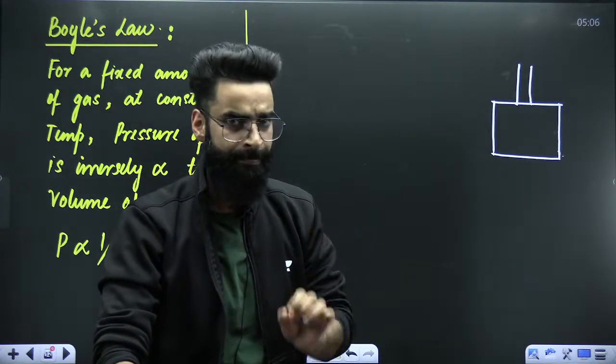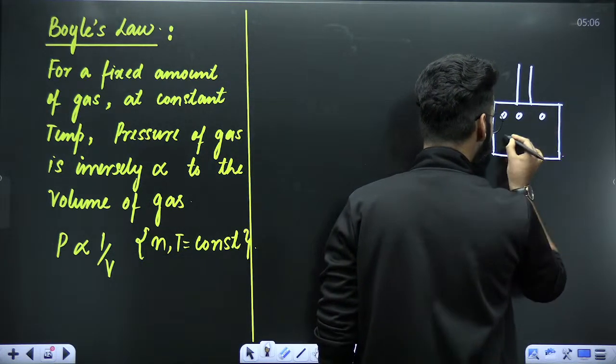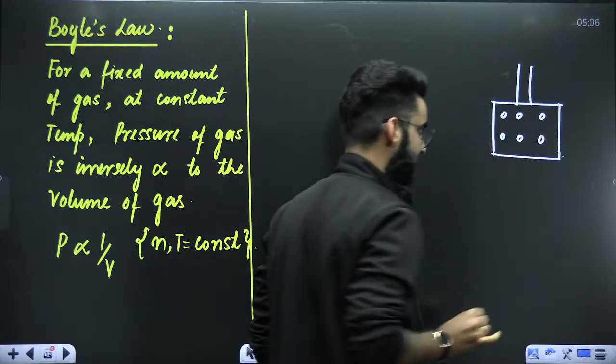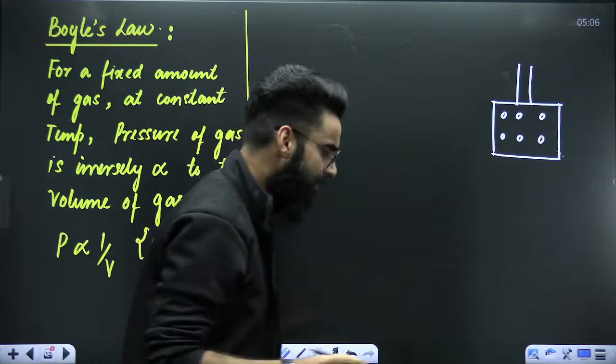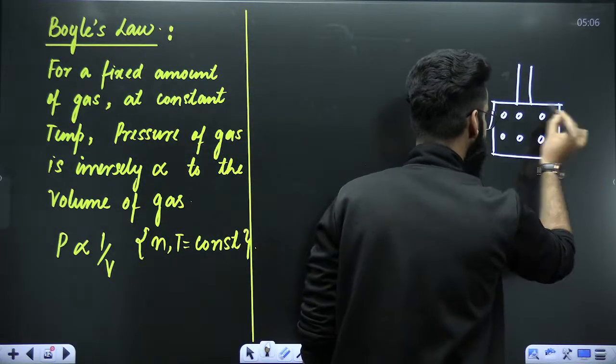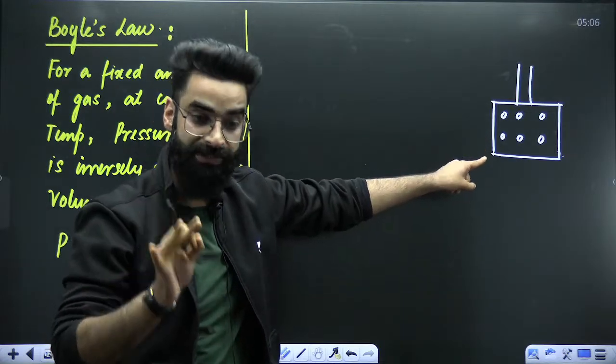As simple as that. Now, my dear students, I am going to keep some ideal gas inside this container. You tell me whether the container is closed on all the sides or not. Yes, it is closed on all the sides.